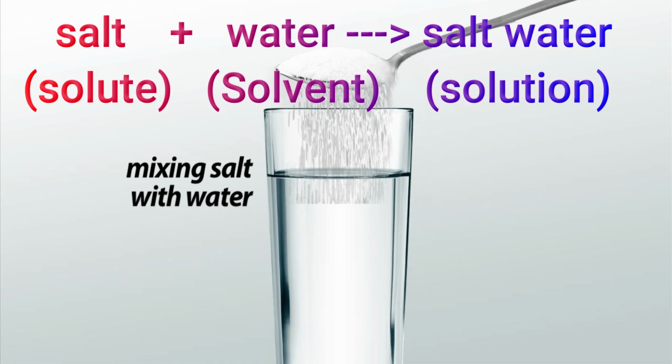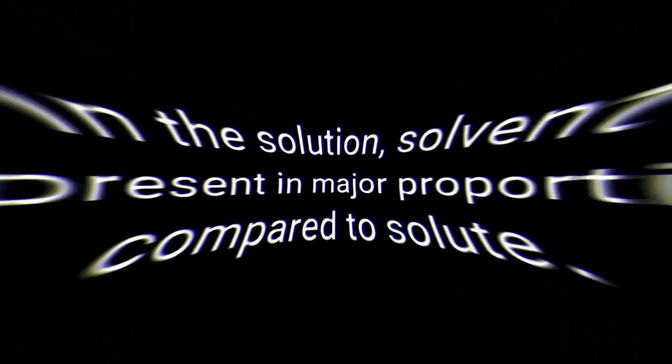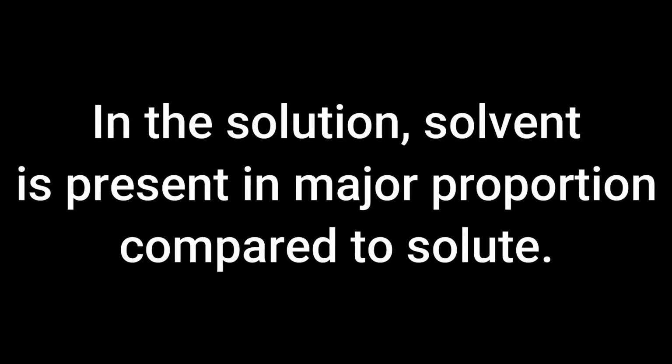Remember children, in a solution, the solvent is present in major proportion compared to the solute. That means the amount of solute is lesser than the solvent.